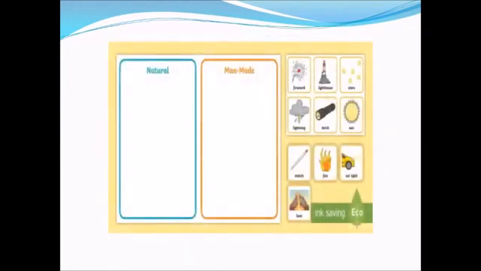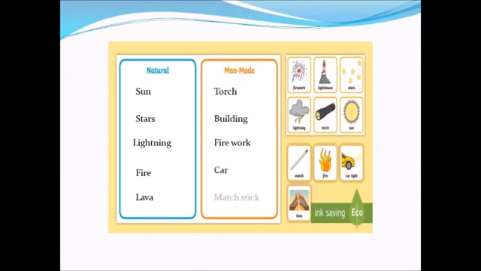Now, this is another worksheet in which you can easily classify the pictures in front of you into the two columns, natural and man-made non-living things. Sun, stars, lightning, fire, lava are related with the natural non-living things, while torch, buildings, firework, car and matchsticks will come in the man-made non-living things.